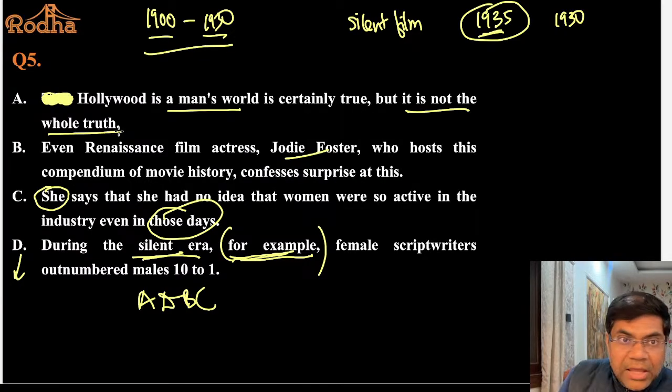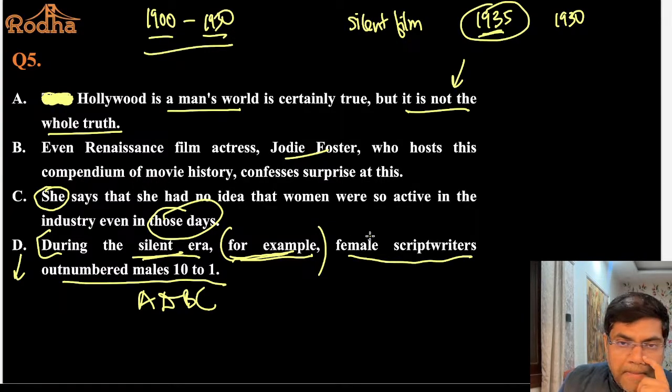तो whole truth फिर है क्या? When you say it is not the whole truth, that means you need to tell me what is the whole truth. And this is the whole truth. During the silent era, for example, female script writers outnumbered males 10:1. Hollywood is a man's world, but ये पूरा सही नहीं है. क्यों? You look at the silent era, for example. In those days, female script writers outnumbered males 10:1.